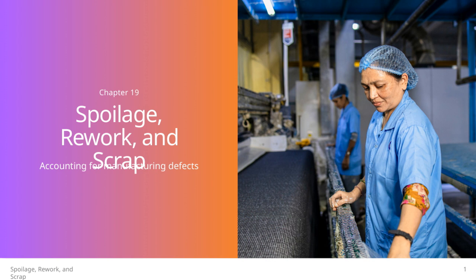Understanding how to account for these manufacturing defects helps us manage expenses and improve overall production processes. This chapter will guide us through the accounting treatments and implications for each category.